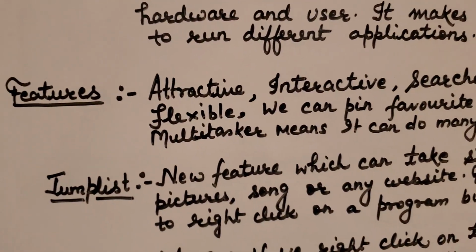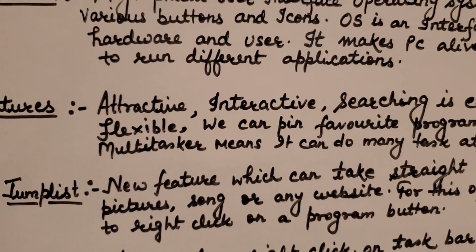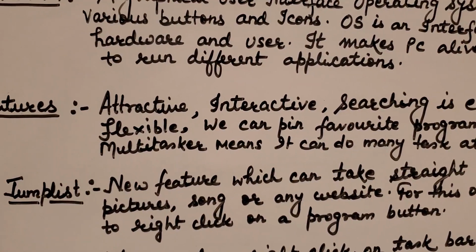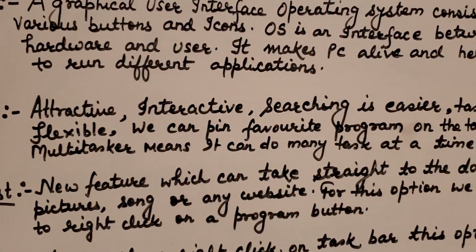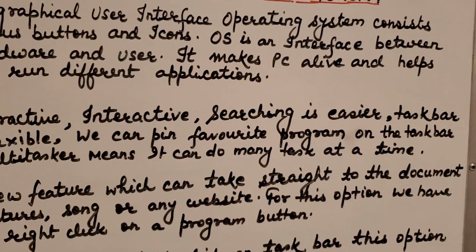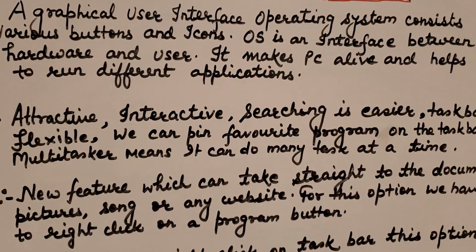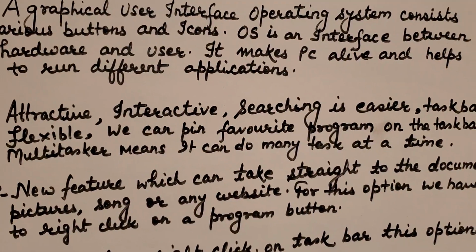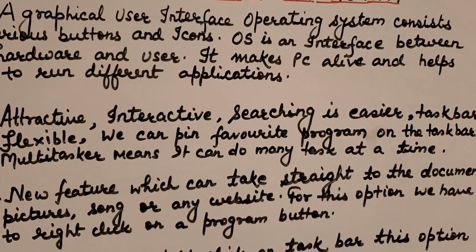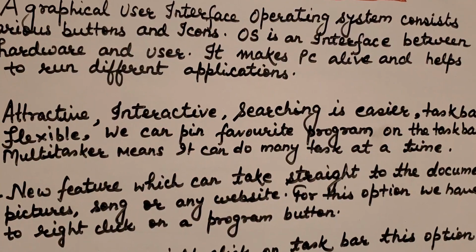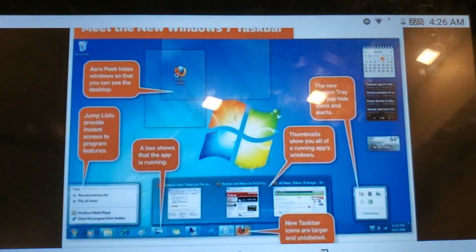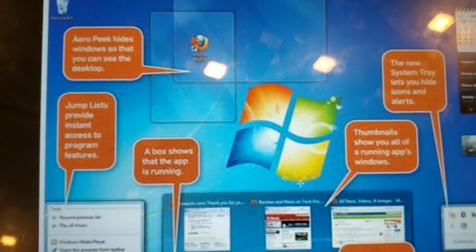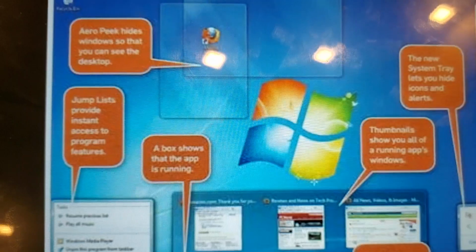So jump list is a very new feature which we only get in the Windows 7 screen, and it takes you straight to the document or picture or song or any website. For this option, we simply right click on the program button. As I'm showing you from this screen, you can see the screen minutely.